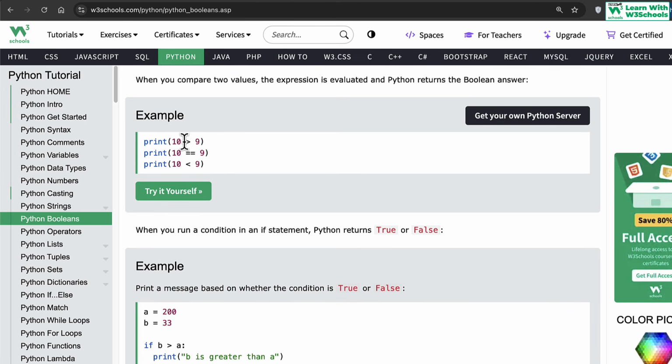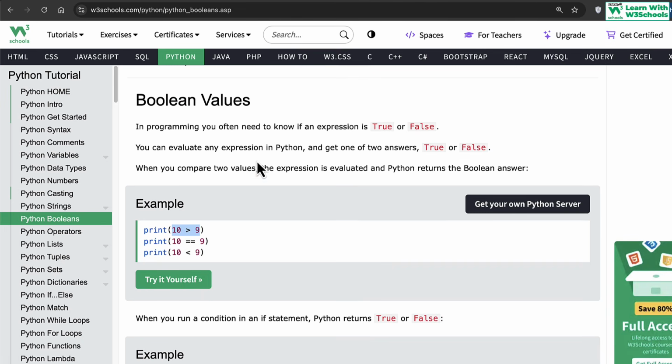Well, there's something called operators. We'll talk about this in the next session or in a moment. But we use certain operators to determine certain conditions, and the output of these operators is always a boolean value. We use these operators to evaluate an expression, and the answer of this expression is always in the form of true or false. So when I have 10 greater than 9, this is a greater than symbol. This greater than symbol means that we are evaluating an expression whether the value of 10 is greater than 9. If this condition is true, it will return true for me, otherwise false.